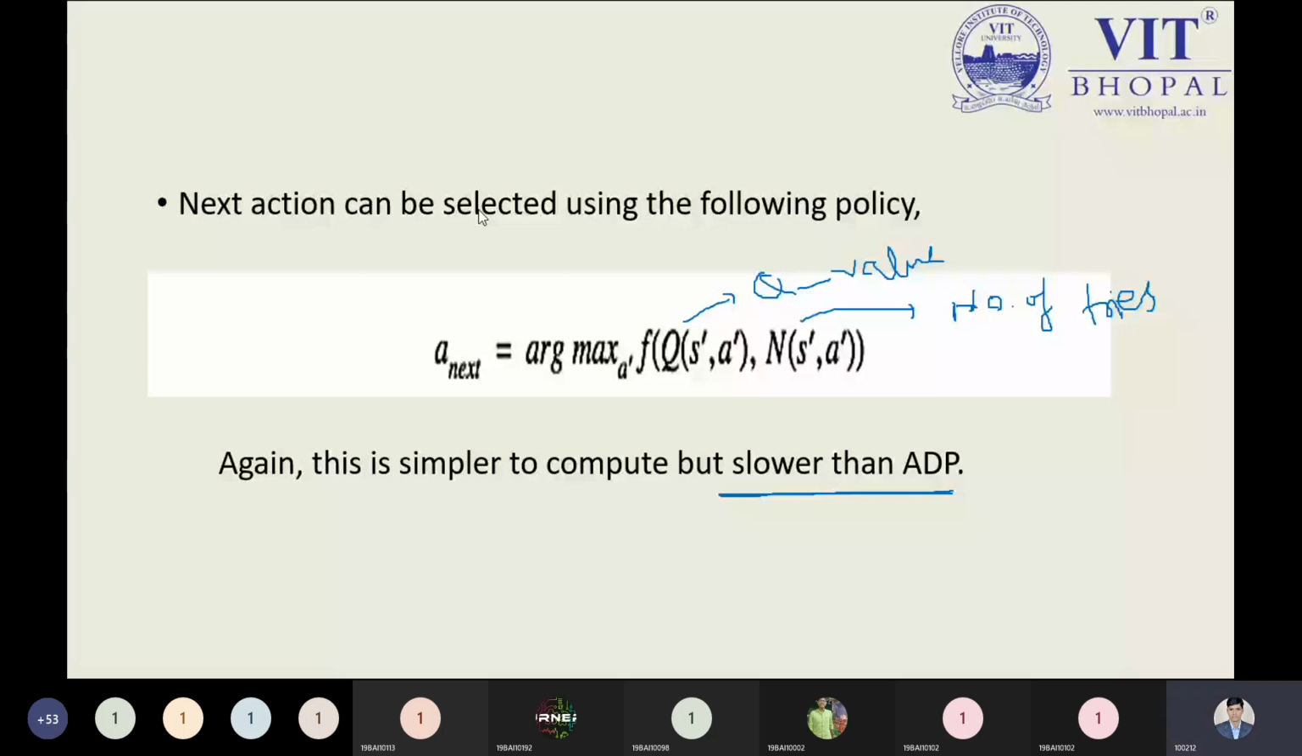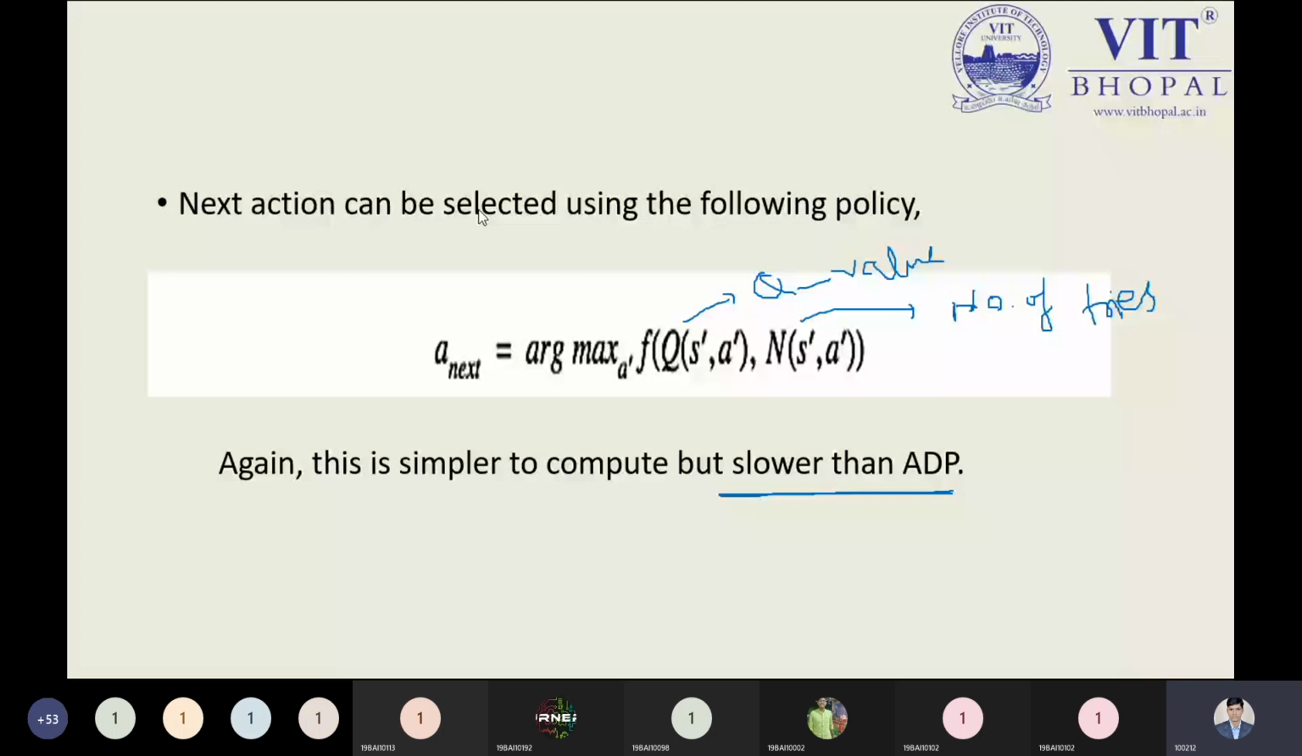This is a very simple algorithm, a simple concept of reinforcement learning, that is Q learning. Nowadays I have observed many times that Q learning is the most popular learning in reinforcement learning. Why? Because it is simpler. It's a simpler algorithm. But what is the drawback?